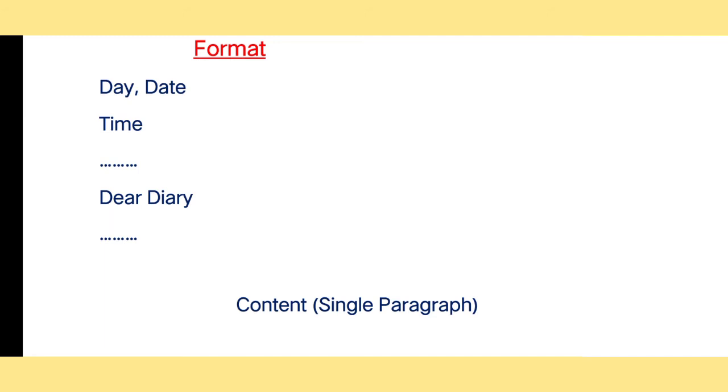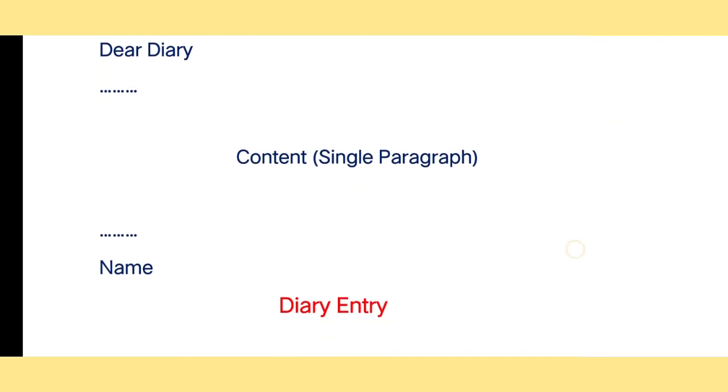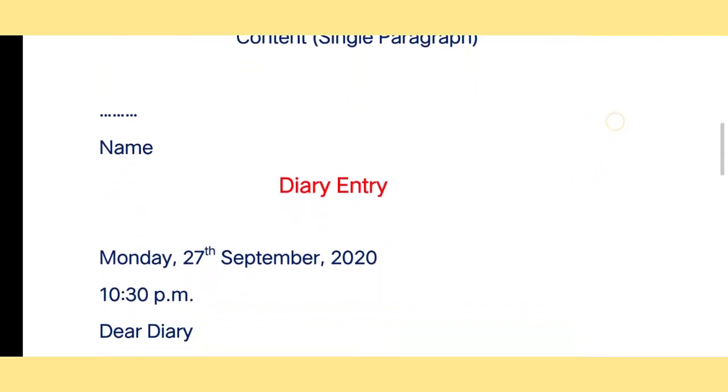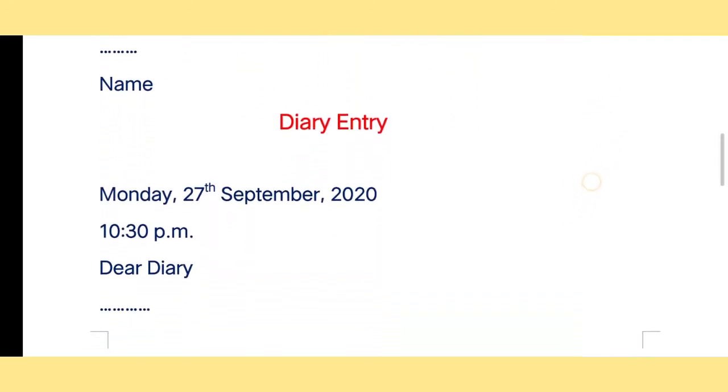Then you have to skip one line. Then you will address your diary. So you will say here, dear diary. Then again you will skip one line. Then here you have to follow the content, and it should be in a single paragraph. I'll tell you how you have to write a single paragraph in a diary entry. Then again you will skip one line, and at last you will write your name.